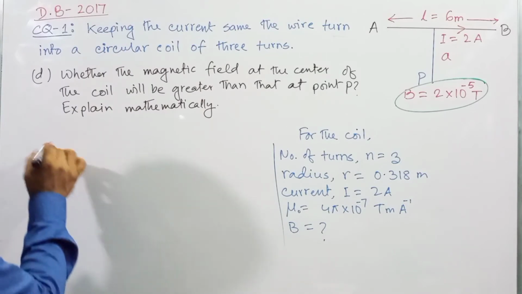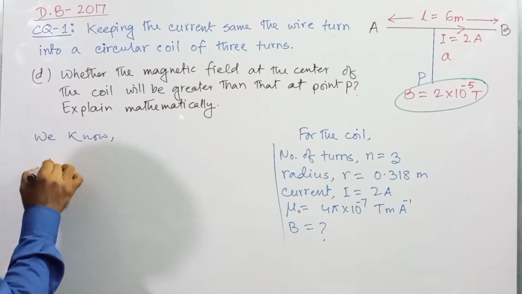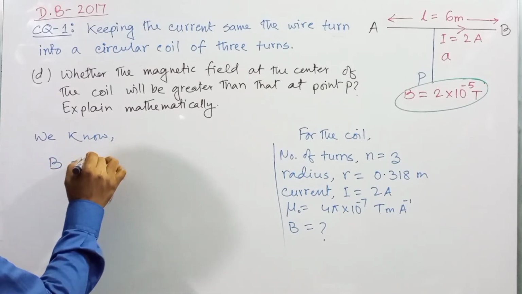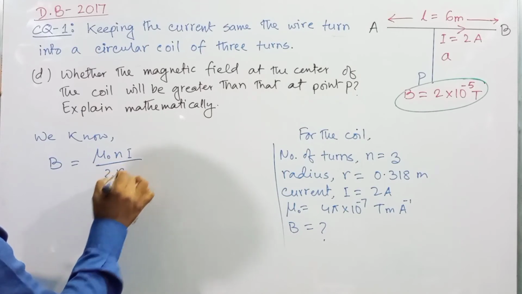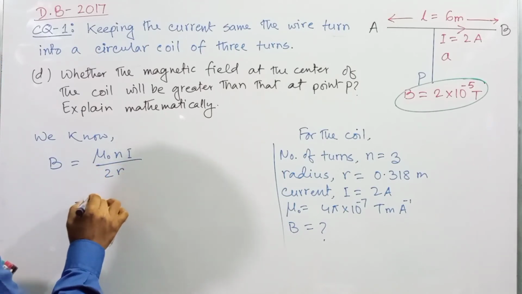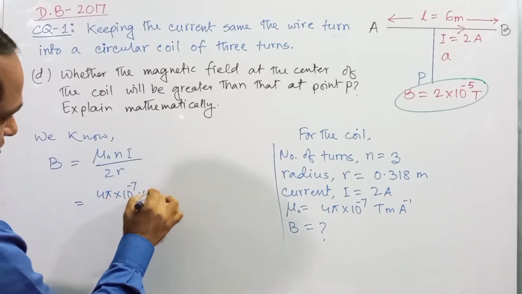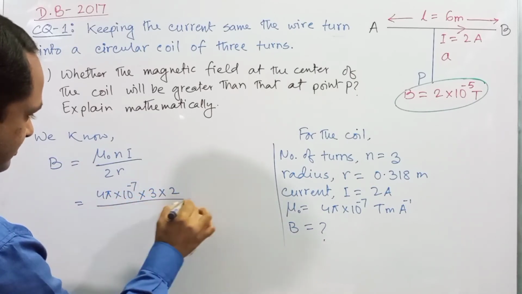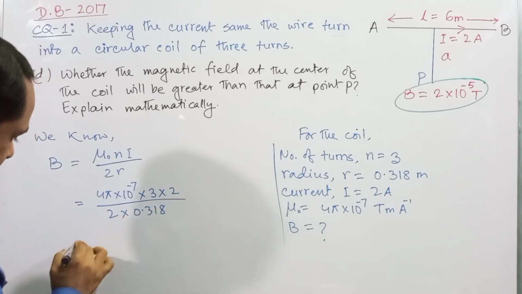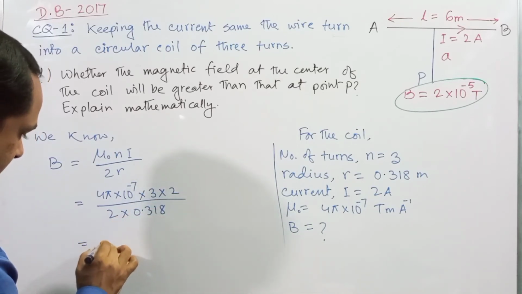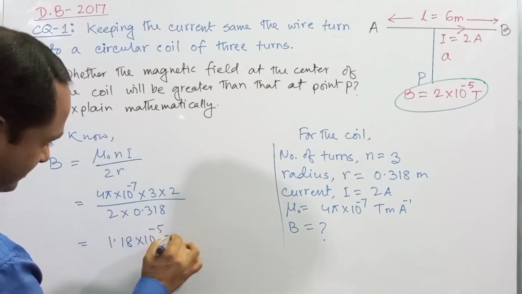In case of circular coil, we know B is equal to mu naught Ni divided by 2R. So using the value 4 pi into 10 to the power minus 7 into 3 into 2 divided by 2 into 0.318, and after the calculation you will get 1.18 into 10 to the power minus 5 Tesla.